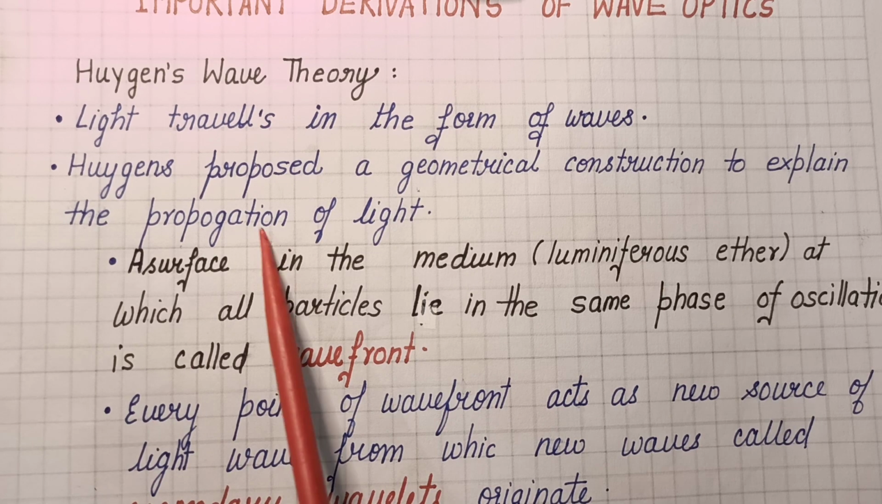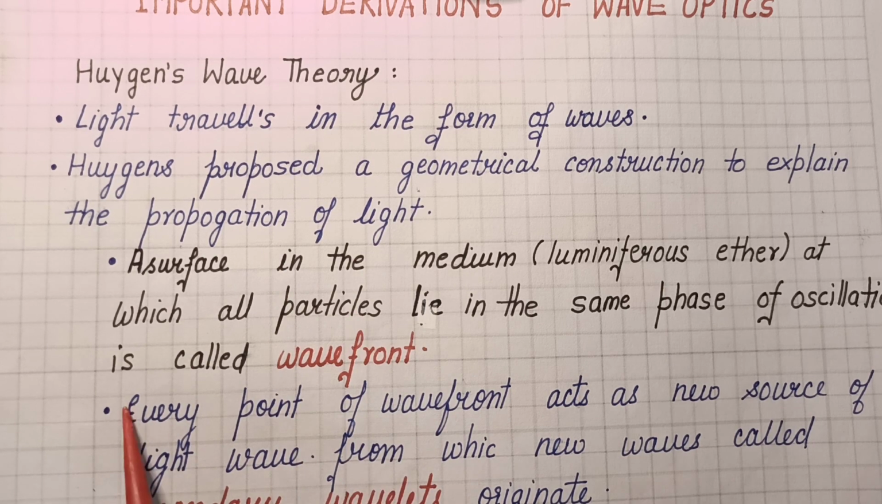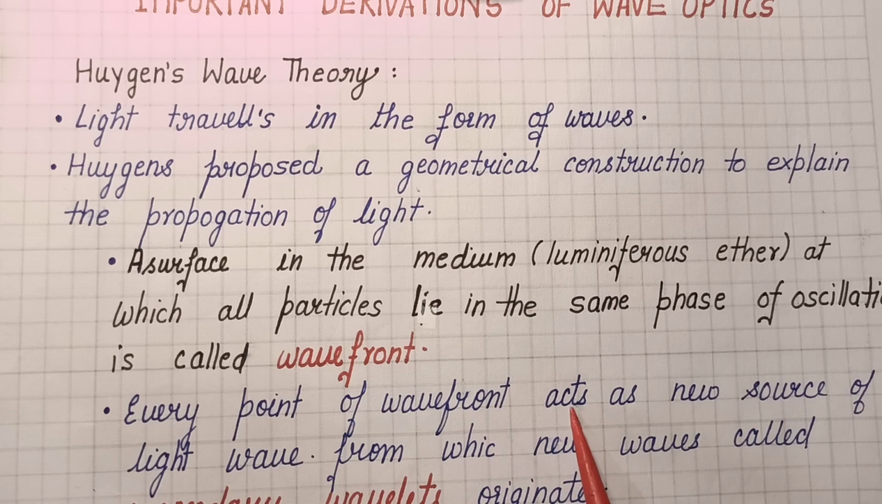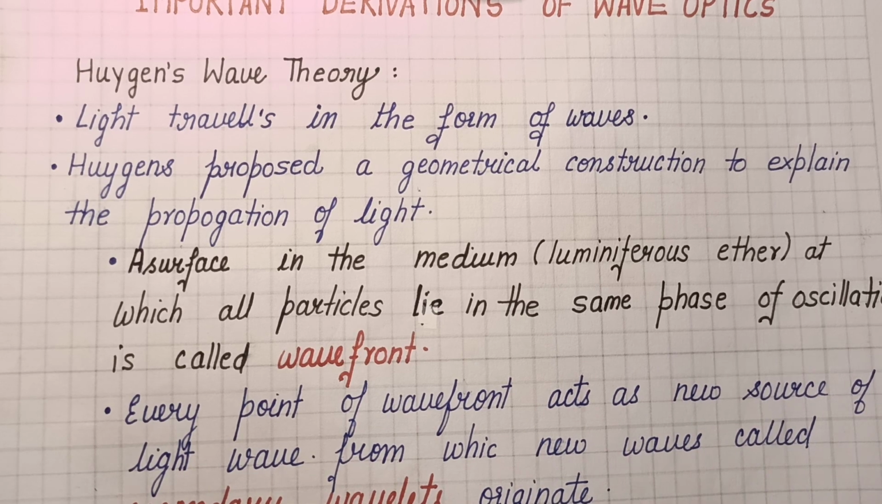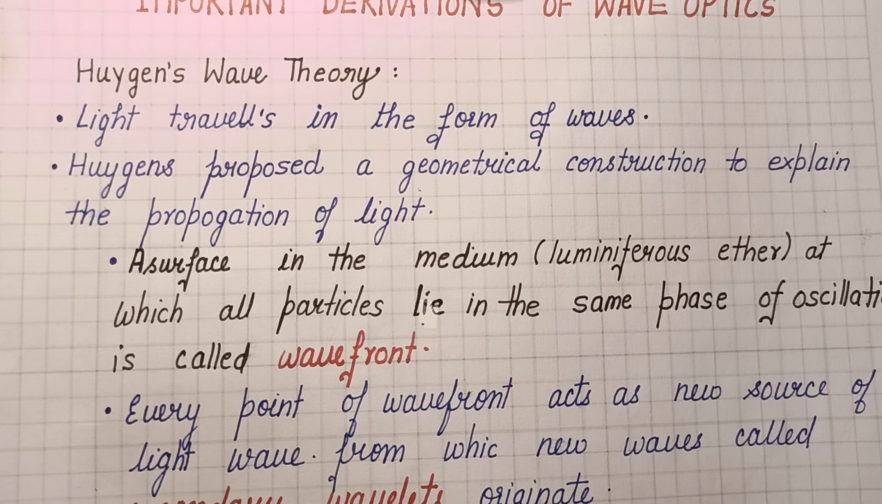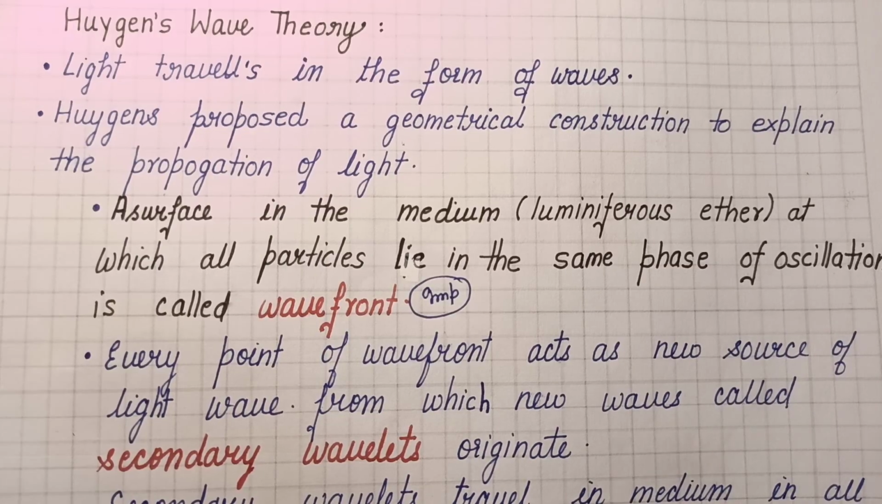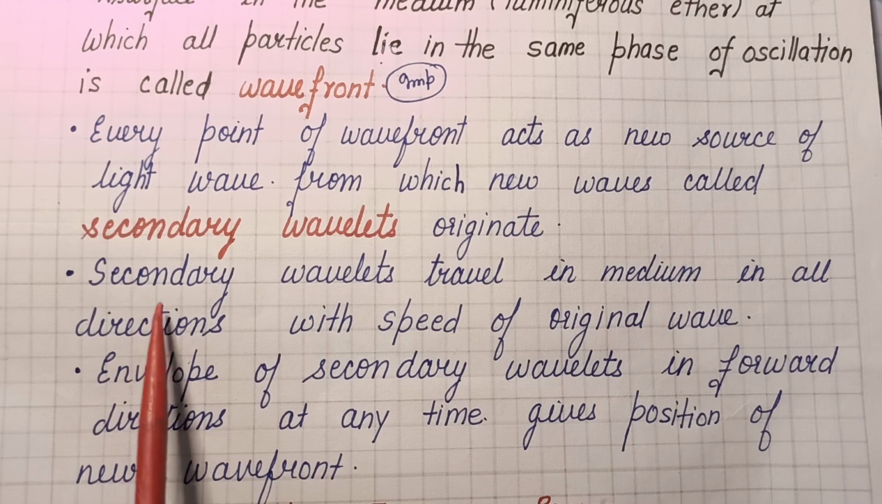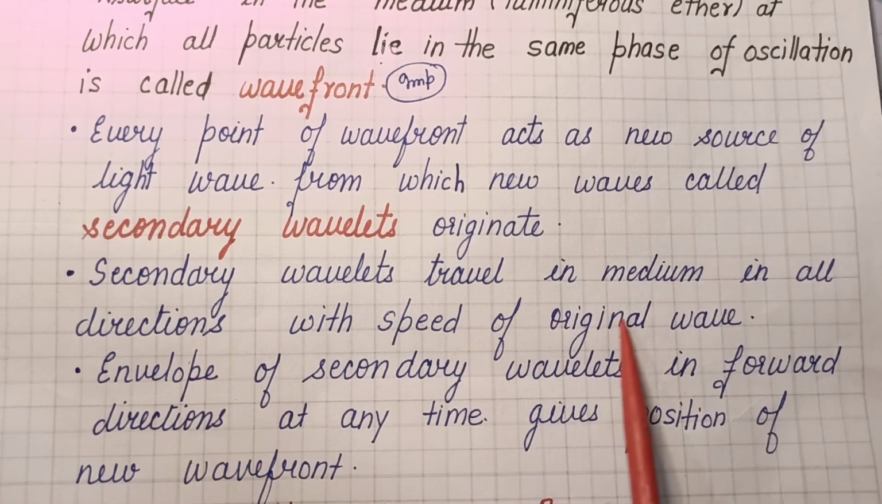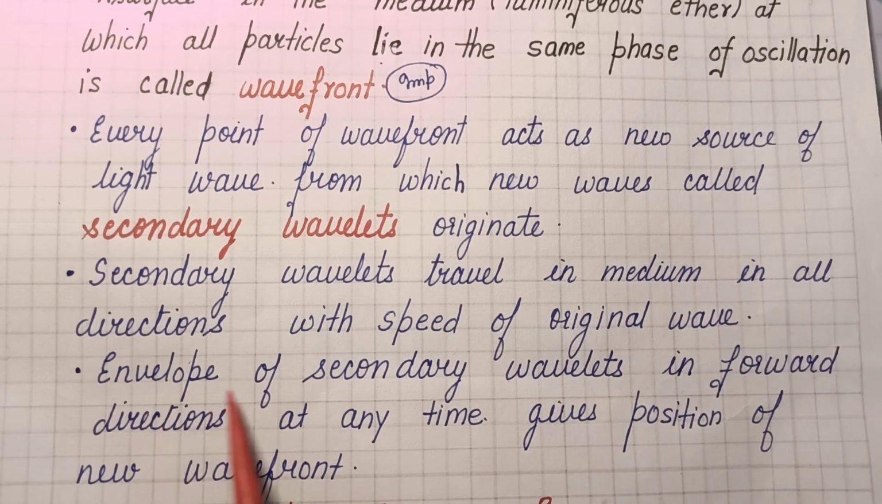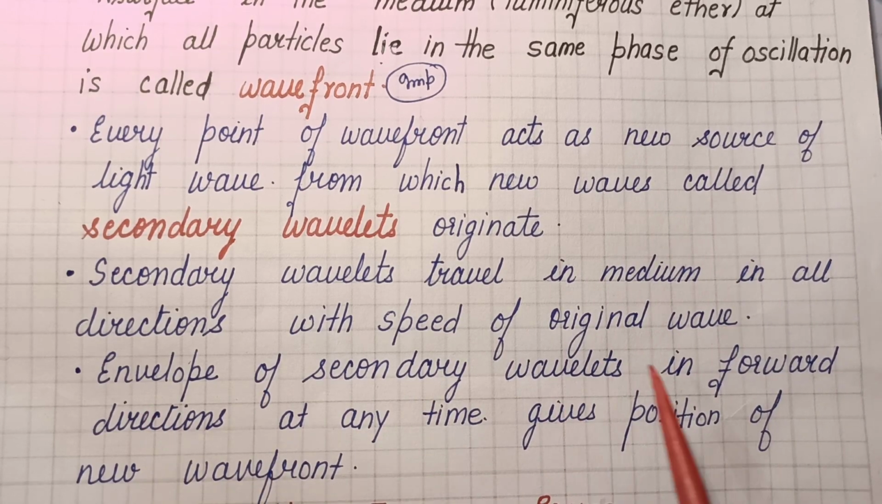Then the second point in the propagation of light mechanism is that every point of the wavefront acts as a new source of light wave from which new waves called secondary waves or wavelets originate. Then the third point, according to him, is that secondary wavelets travel in the medium in all directions with the speed of the original wave. Then the envelope of secondary wavelets in the forward direction at any time gives the position of the new wavefront.